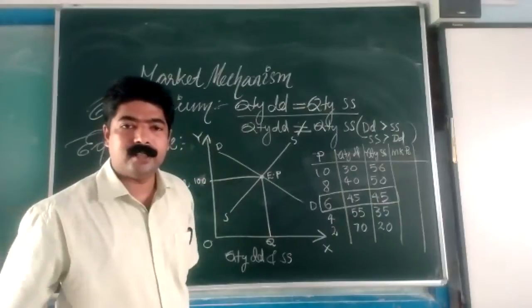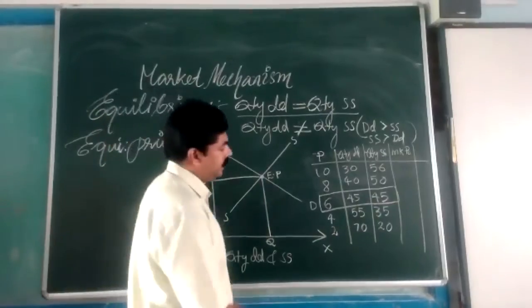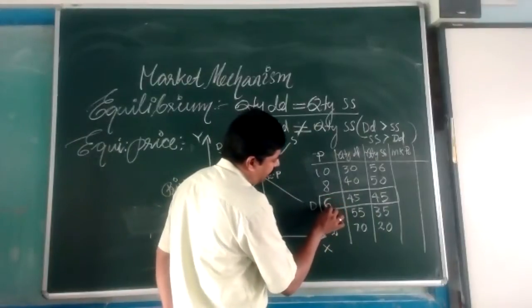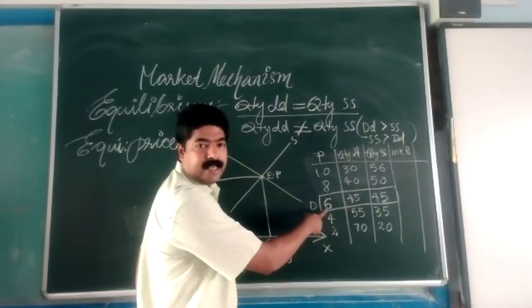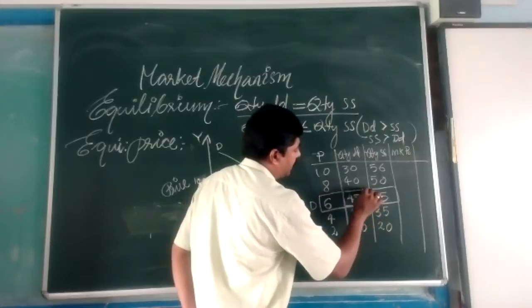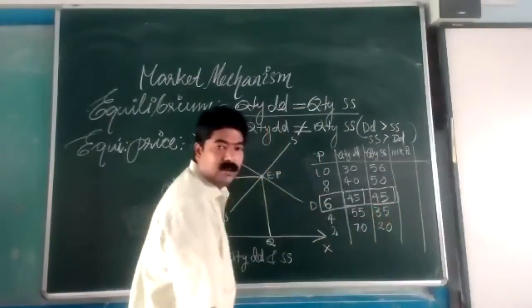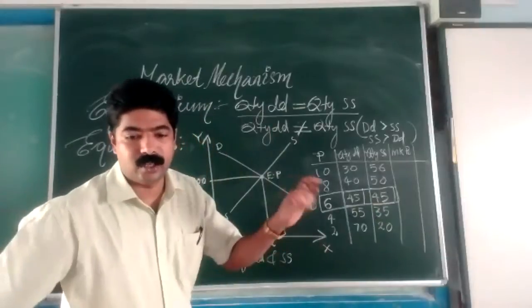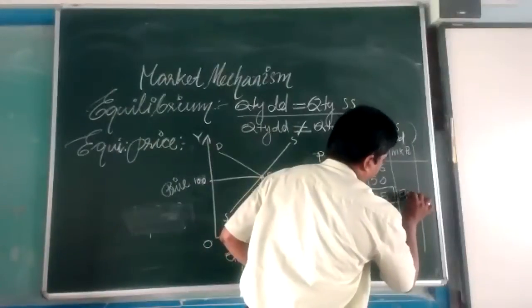The price at which quantity demanded is equal to quantity supplied. At what price is the quantity demanded equal to quantity supplied? At price 6, quantity demanded is 45 and quantity supplied is also 45. So both are equal. Clear? So that is equilibrium. So here we write market position is equilibrium.